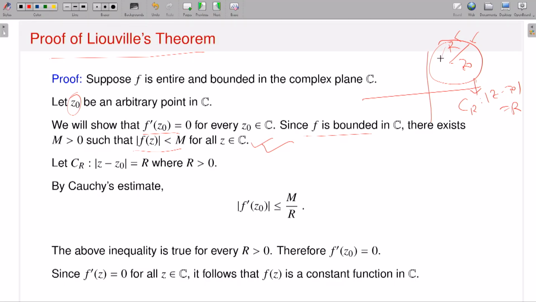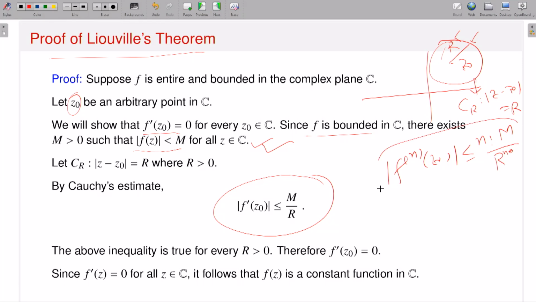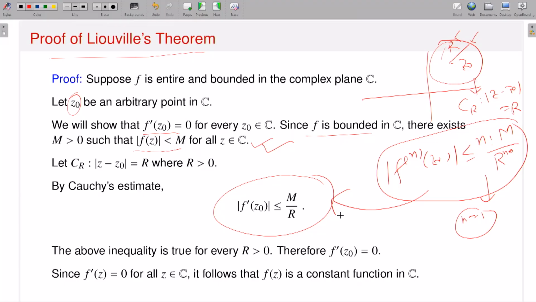So if you recall Cauchy's estimate, you will have the estimate for the nth derivative at z0, which is dominated by factorial n times M divided by R to the power n, something like that. You should just check and recall. If I have a function f, using Cauchy's integral formula for the nth derivative at a point, you will have this kind of estimate. Now if I take n equal to 1, it will give you this kind of estimate. So once I have that, using Cauchy's integral formula or Cauchy's estimate, I can estimate the derivative of f at the point z0, which is dominated by M by R.